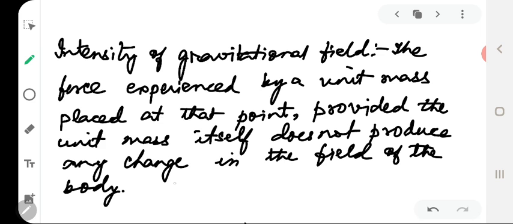It is a vector quantity which is denoted by E. Now, the intensity of the gravitational field of a body is also known as the strength of the gravitational field, or simply gravitational field of the body.